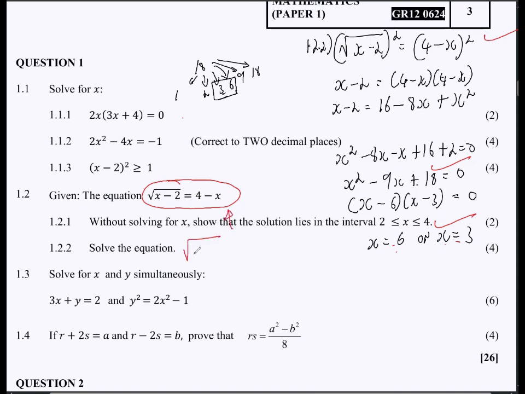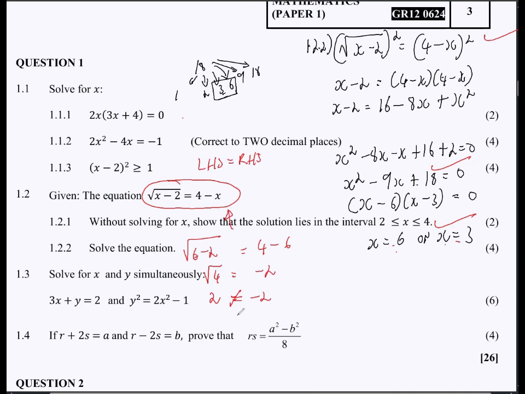So this is root 6 minus 2. And then what you want to prove is that the left-hand side equals the right-hand side when you calculate. Then we have 4 minus 6. The 6 minus 2 here will give us root 4. And then the 4 minus 6 will give us negative 2. But then square root of 4 is positive 2 and not equal to negative 2.